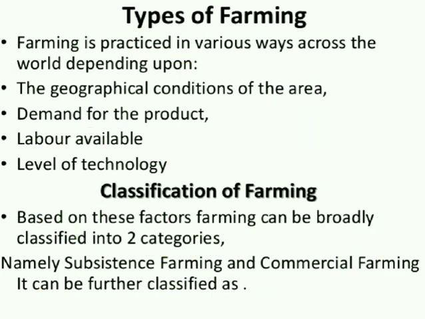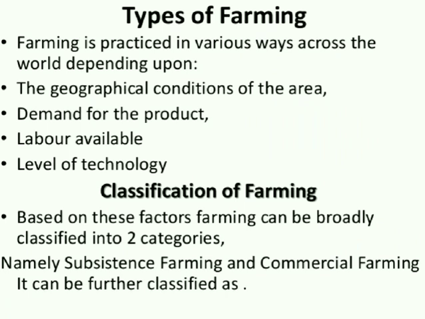Next, we want to discuss the types of farming. Farming is practiced in various ways across the world depending upon the geographical condition of the area, the demand for the product, labor availability, and level of technology.